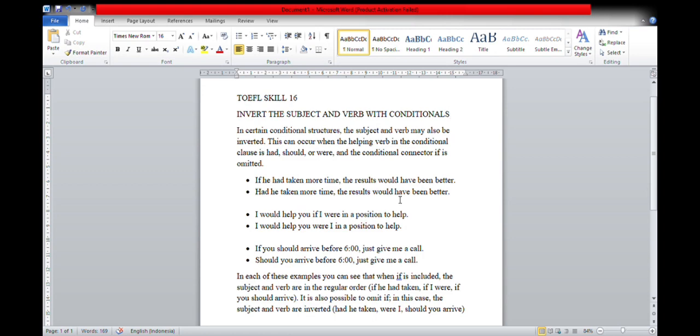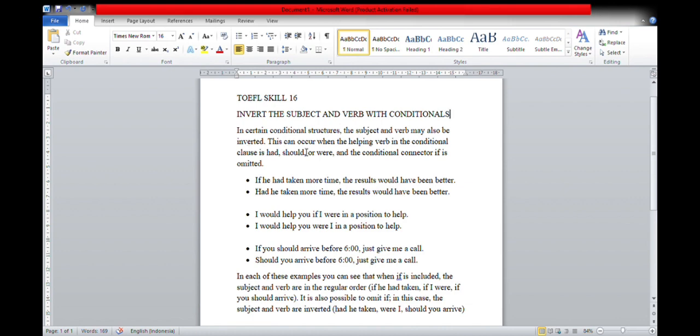Here I will explain about TOEFL skill 16. For example, invert the subject and verb with conditional. In certain conditional structures, the subject and verb may also be inverted.